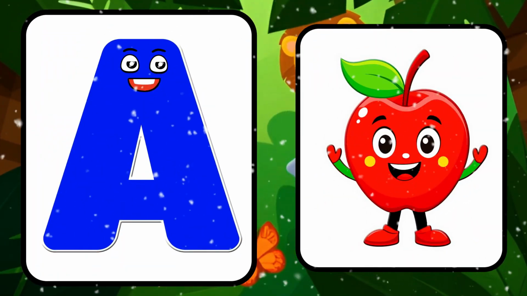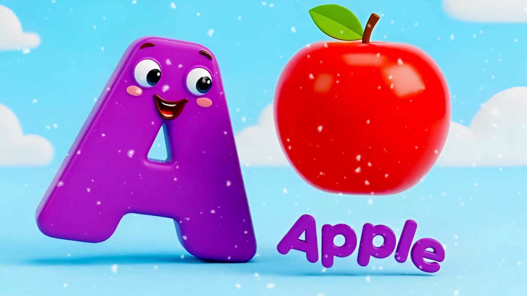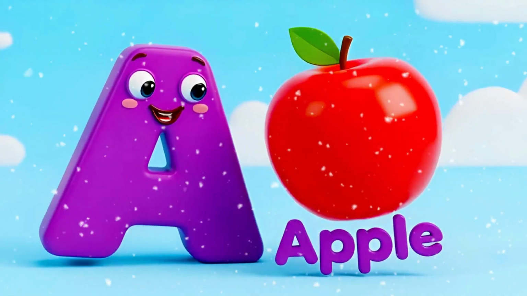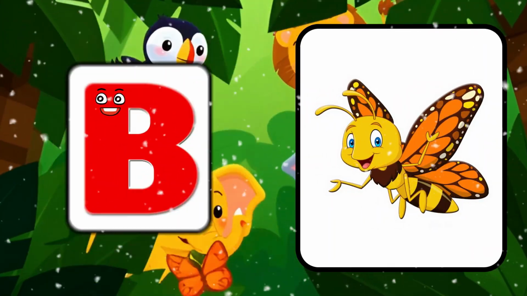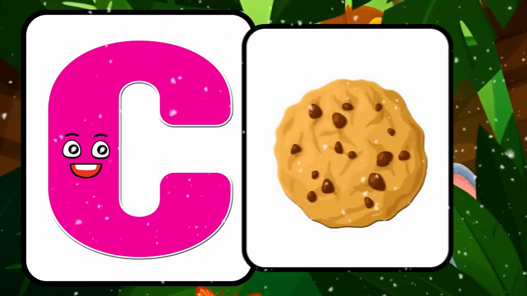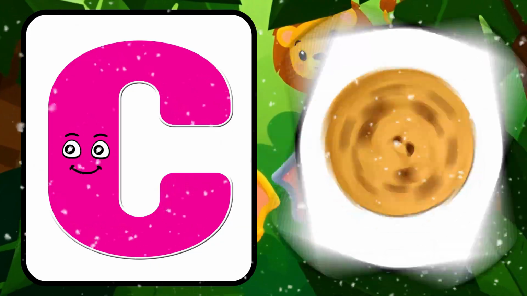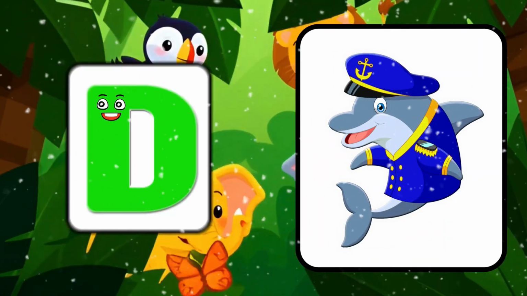A is for apple, apple. B is for butterfly, butterfly. C is for cookie, cookie. D is for dolphin, dolphin.